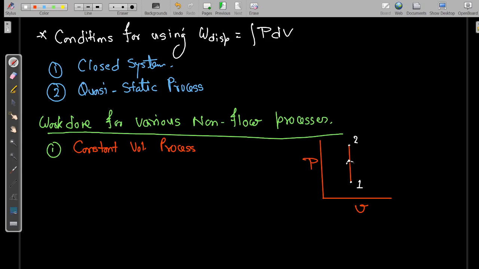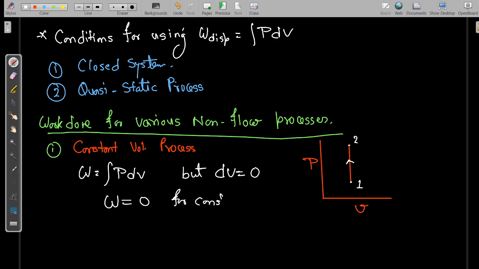Since we have drawn the process from 1 to 2 by a continuous line, it is a quasi-static process. So we know that W is equal to integration P dV, but the change in volume is 0 for a constant volume process. So W is equal to 0 for a constant volume process.